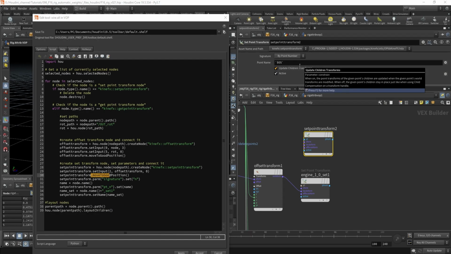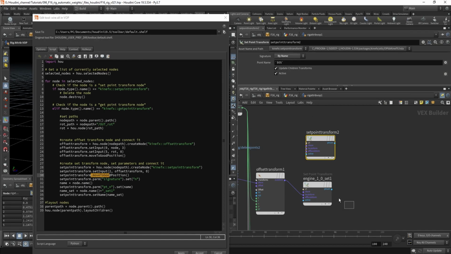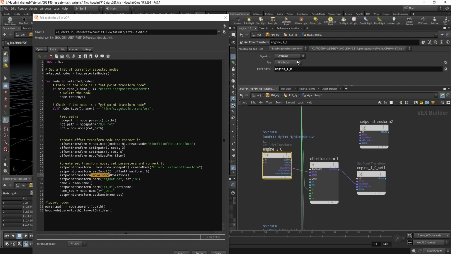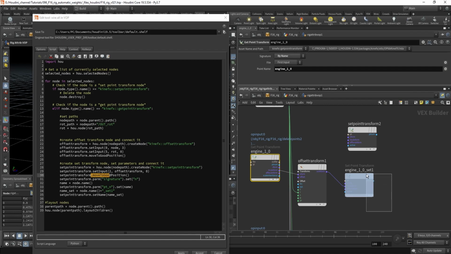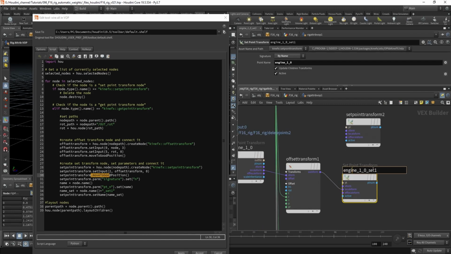Yes, so the default is by point number. So I need to set it to be by name, and then I will set the point name to basically this one, or this name, and we will also set the name in here. So I will set the point name in here and the node name in here.